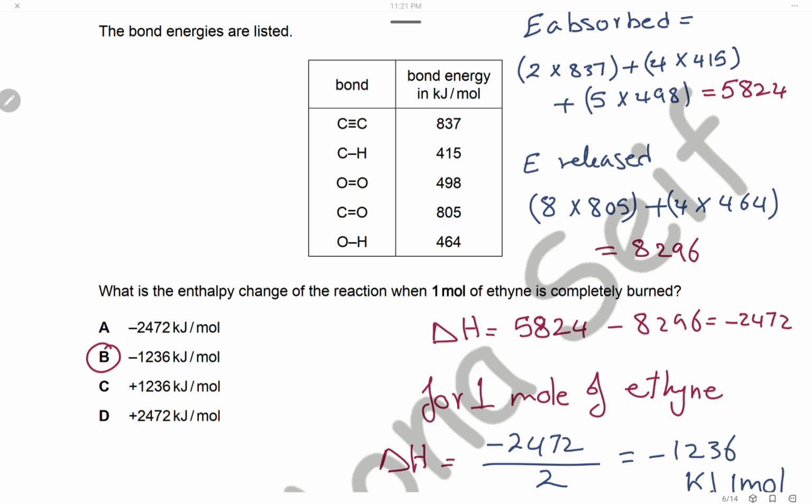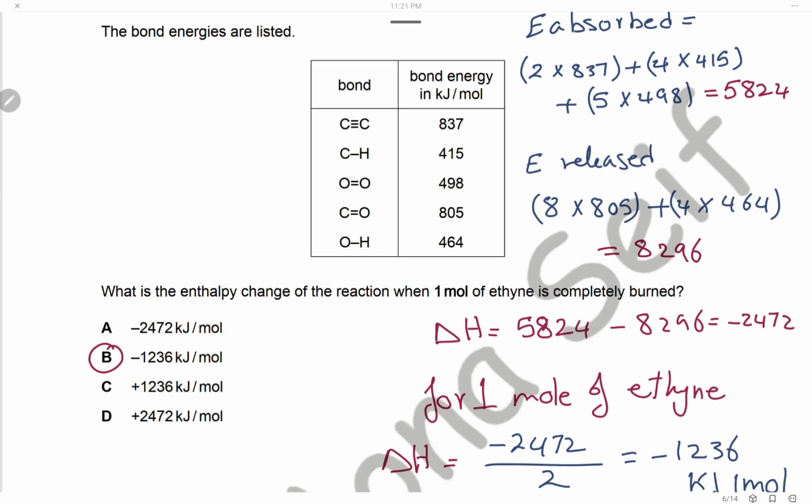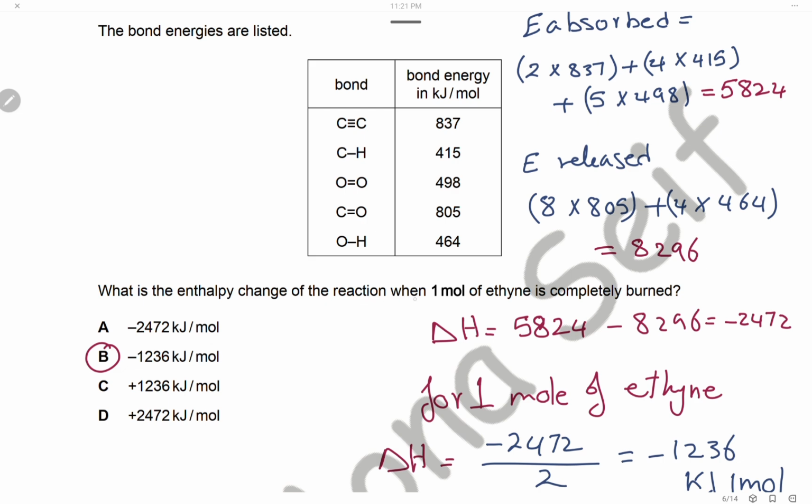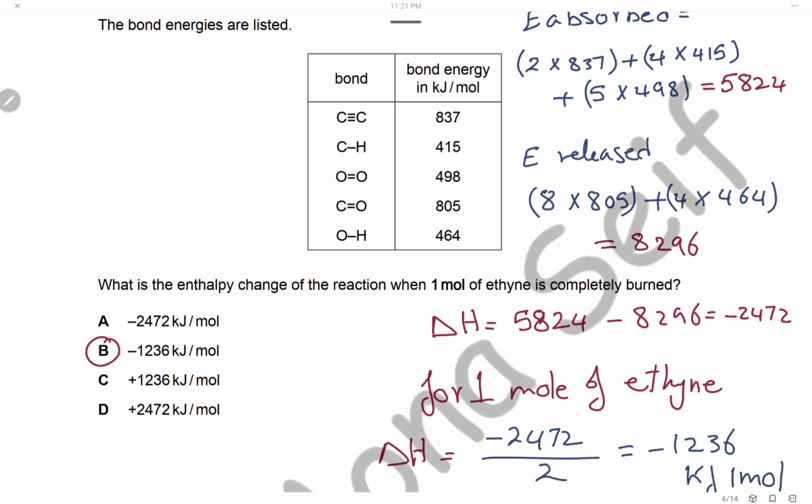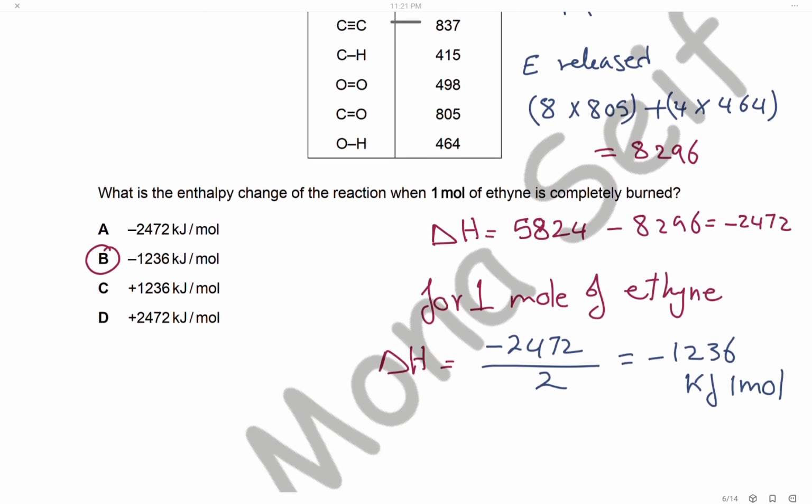The question is asking about the enthalpy change of the reaction when 1 mole of ethane is completely burned. Here in the equation we have 2 moles of ethane, so we will divide the enthalpy change by 2 to get the enthalpy change for 1 mole only. It will be minus 1,236 kilojoule per mole, and the answer is B.